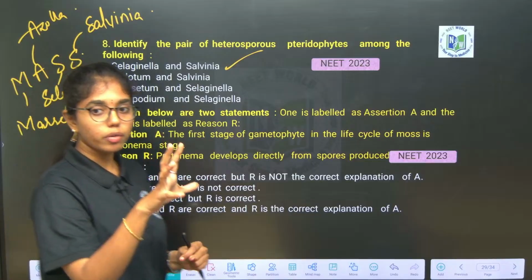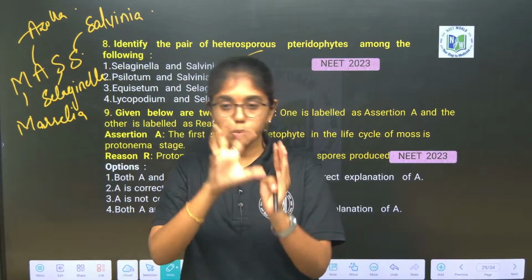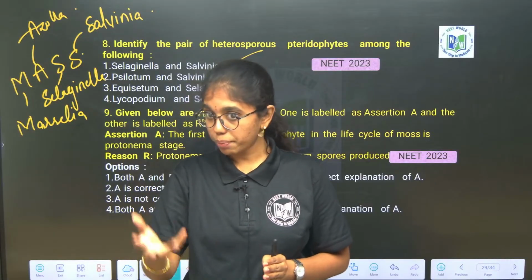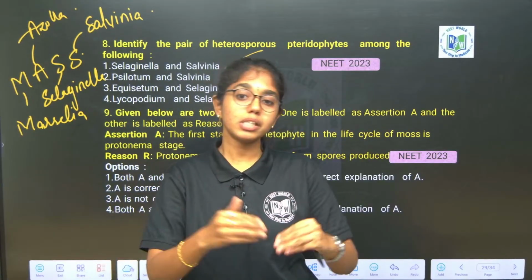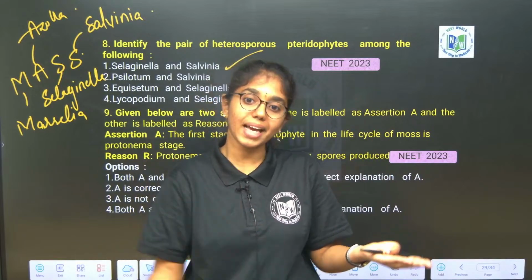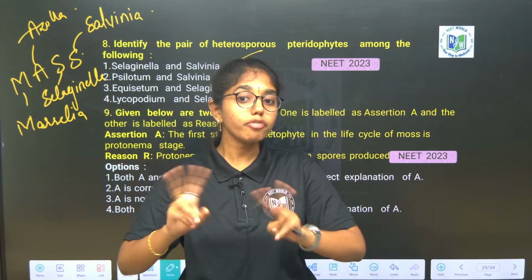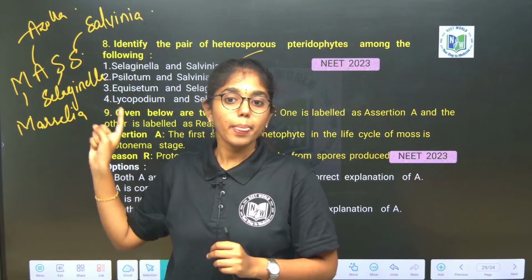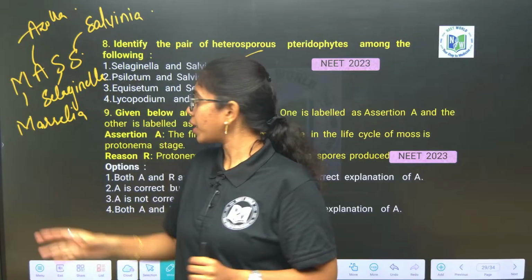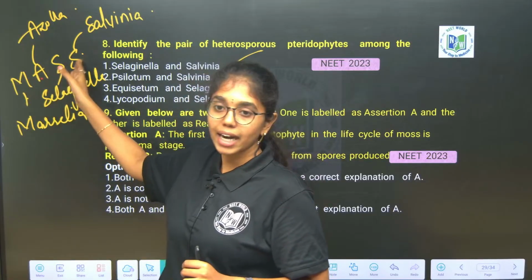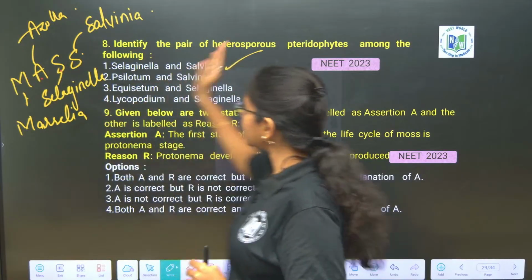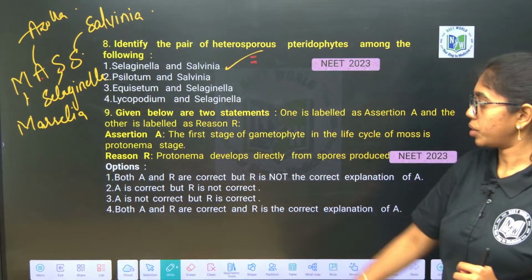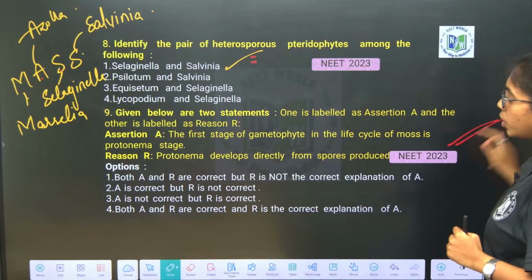See, inside sporophyte, spore mother cells are undergoing sporic meiosis, no? Haploid spores are produced. Those haploid spores can be either microspores or megaspores. So, that production of two different types of spores is called the heterosporous condition. That is observed in only a few pteridophytes like Marsilia, Azolla, Selaginella and Salvinia. So, what is the answer here? Selaginella and Salvinia. Look at this question. Assertion reason asked in NEET 2023.